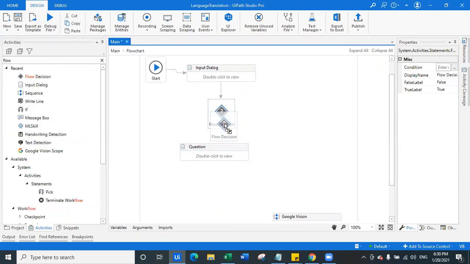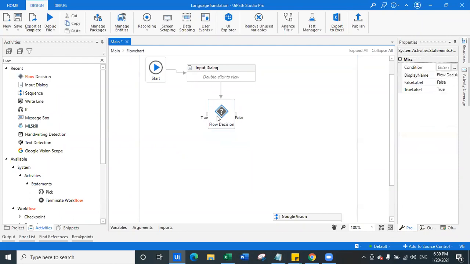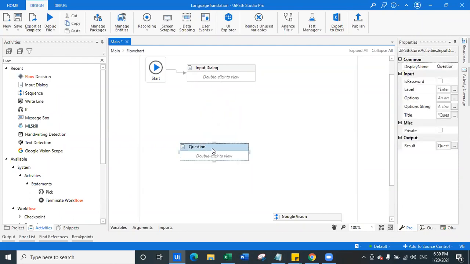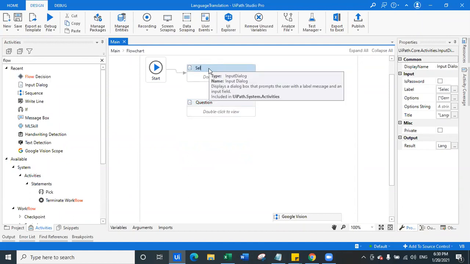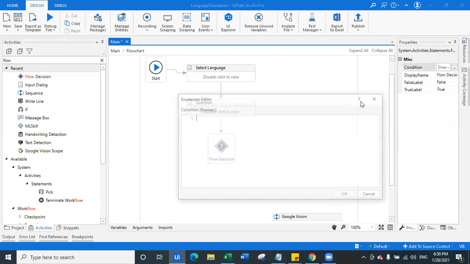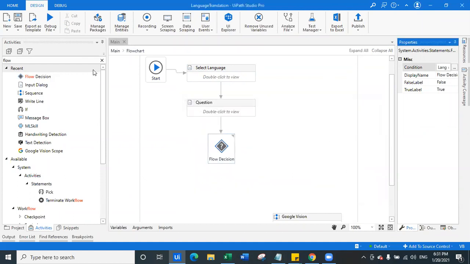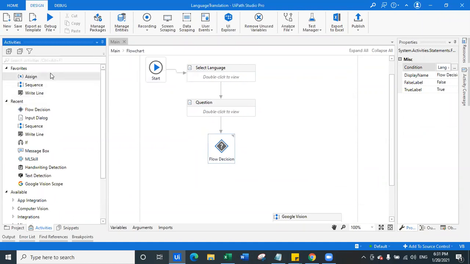Now what we will do, we will simply based on the flow decision here, before the flow decision we will put this question here connected. So this is the language, select language, and now we will put a flow decision here. In the flow decision we will say if my lang variable is equal to, let's say, German, if the user has selected German language.